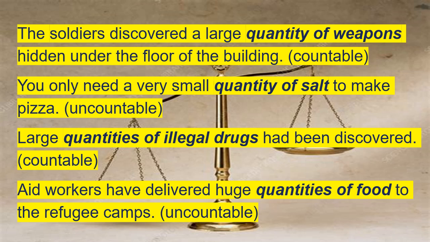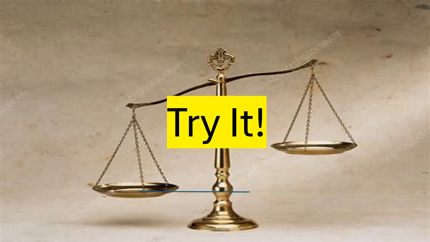Drugs is countable. And aid workers have delivered huge quantities of food to refugee camps. Uncountable. So, okay, nothing very complicated there. One thing I would say is you usually use number of when it involves people.